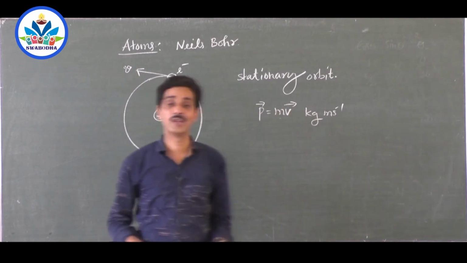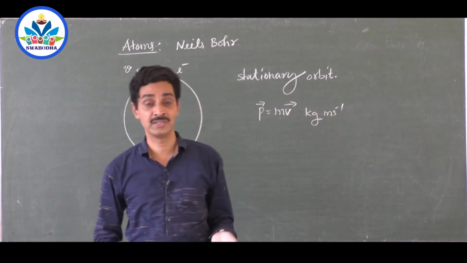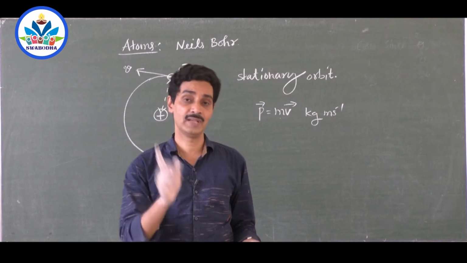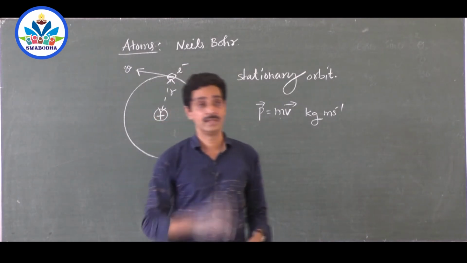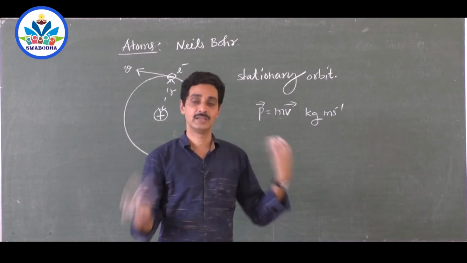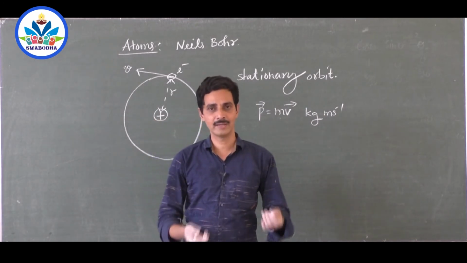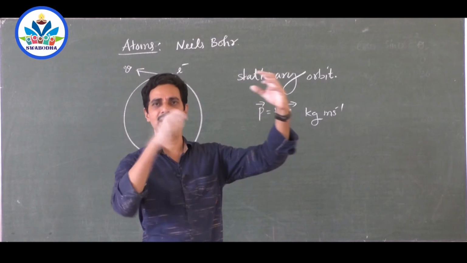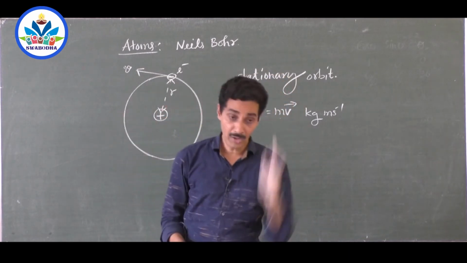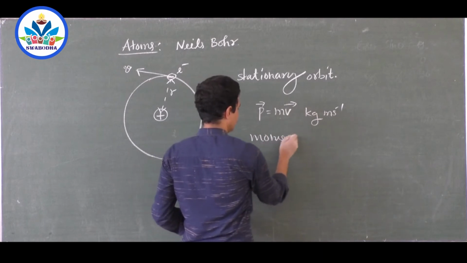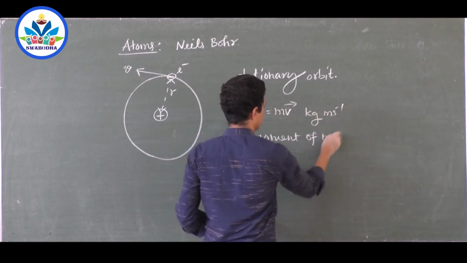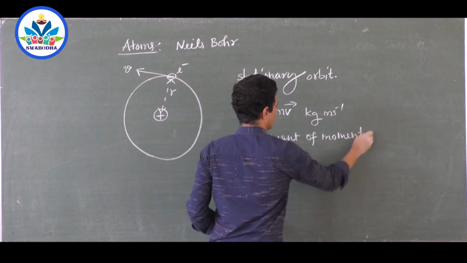What about angular momentum? Any object which changes its angular position will have angular momentum. Take a rotating fan, it will have angular momentum. Take a particle moving in a circular path, it will have angular momentum. How do you calculate the angular momentum of a stone tied to a string and rotated like this? It is moment of momentum that is called angular momentum, right? Moment of momentum is called angular momentum.